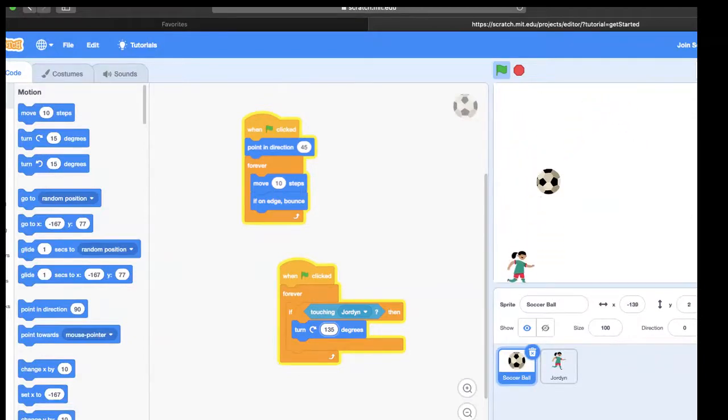That is amazing. Now, of course, you want to play with those degrees because if it touches Jordan in the wrong way, the ball will just go up and down and it might happen forever. So let's try turning right 137 degrees. Just a little off, but it still makes it look like there's a little variability there. We'll click stop.